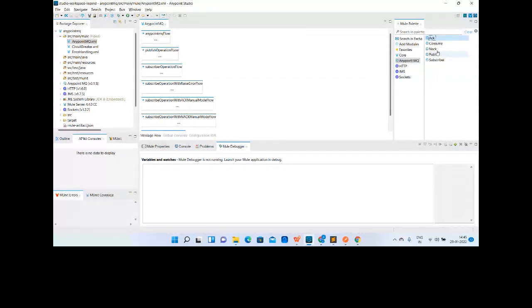So by using these two operations, we will definitely ensure that the message will not be lost. If it is successfully consumed, then yes, we will send the ACK and inform the queue, yeah, the message is consumed, you can delete the message from the queue. And if the message is not consumed because of some failure in the external system or some XYZ reason, then please send the message back to the queue so that next time it will be consumed again.